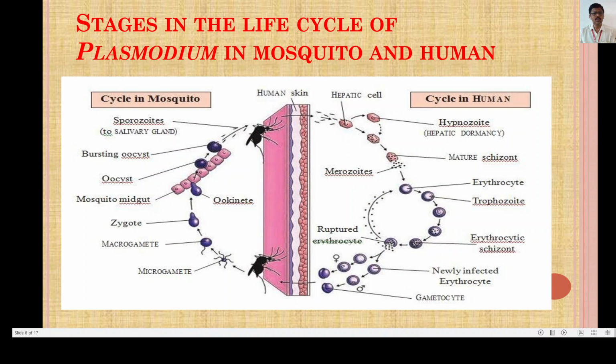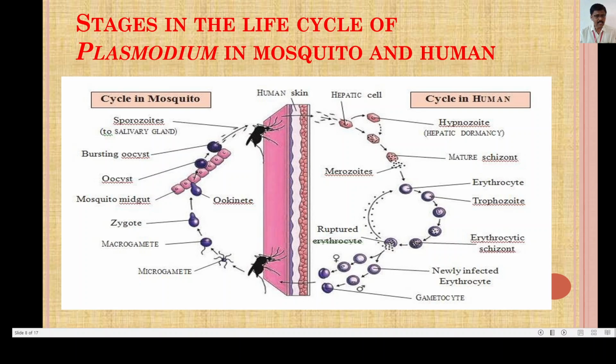The stages in the life cycle of the Plasmodium in mosquito and human. As I have told you earlier, the female Anopheles mosquito is the vector and the human is the final host of malaria, and the two stages of the life cycle are carried out in the vector and in the body of the human being. That means in the body of the female Anopheles mosquito and in the body of the human being. Now what is this life cycle, we are going to see by this diagram.